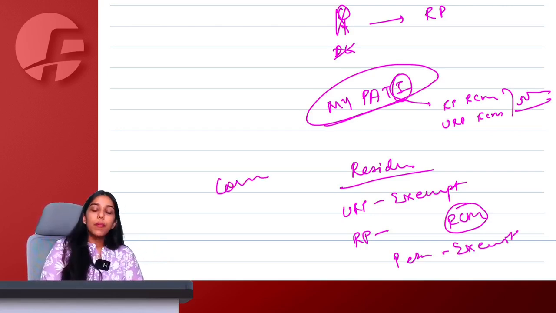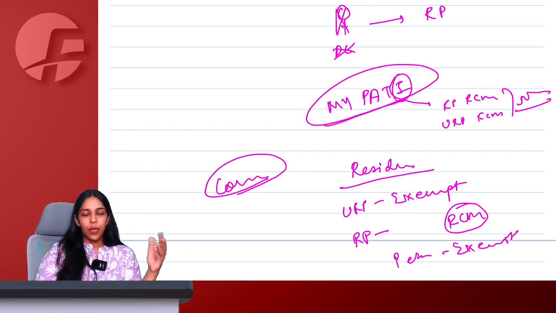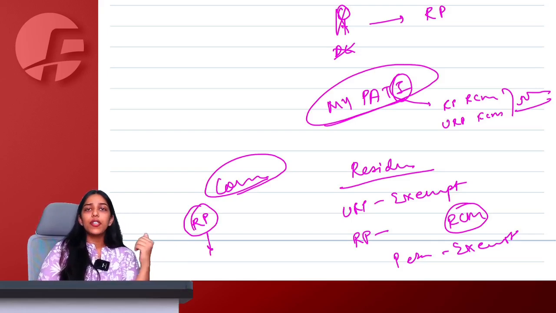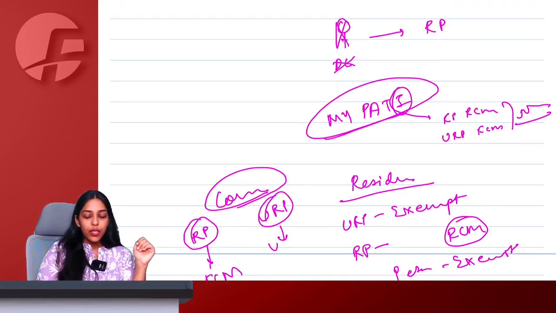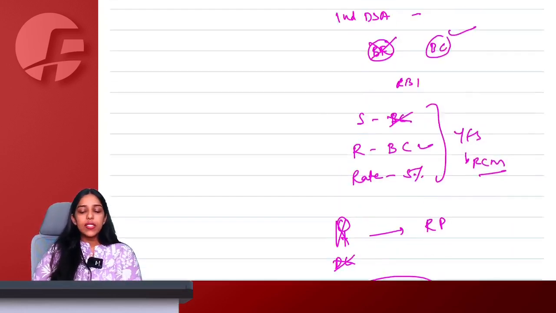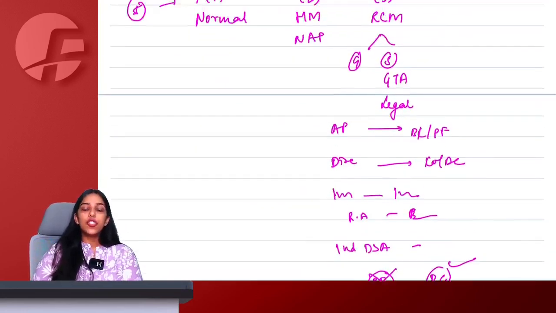Talking about commercial properties which are not residential, ma'am, if rented by a supplier who is a registered person to anyone, FCM is going to apply. But if an unregistered person is giving commercial property on rent to an unregistered person, no GST. To a registered person, here RCM is going to apply. Then these were all the services notified under reverse charge mechanism.